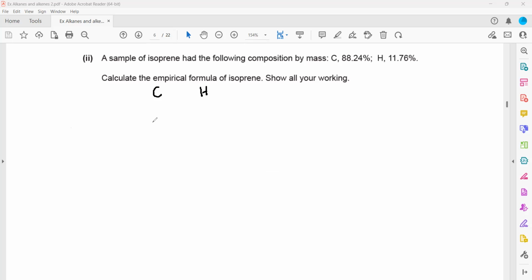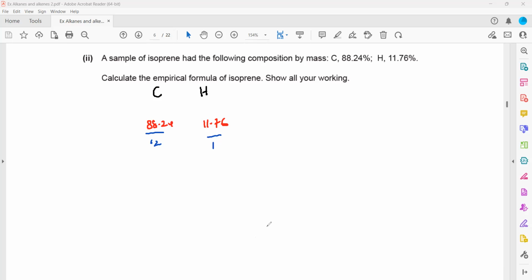So first we have 88.24 and then we have 11.76. We divide by atomic mass, so carbon will be 12 and hydrogen will be 1. 88.24 divided by 12, what's the answer? 7.35. The others should use the chat. Those who are not participating, use the chat to state the answer.